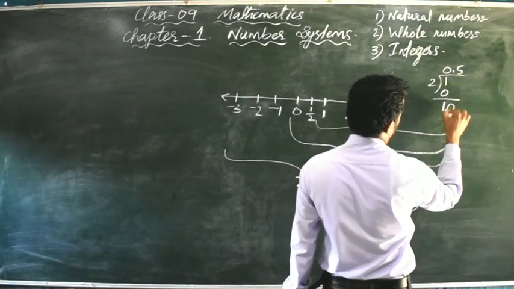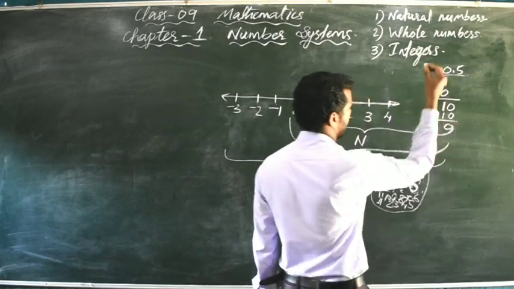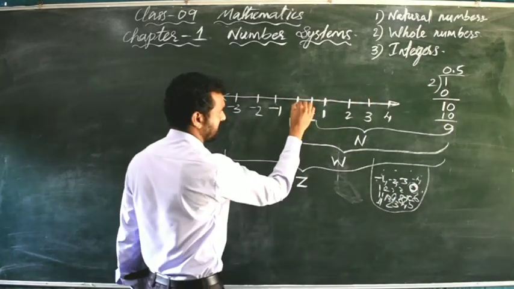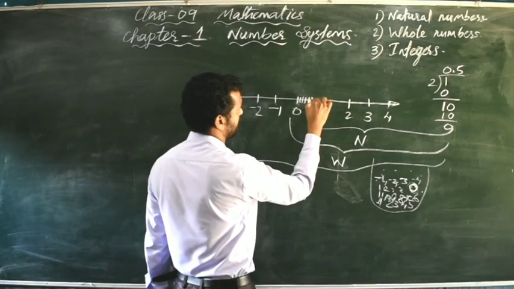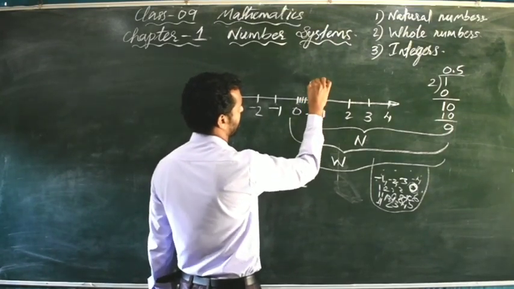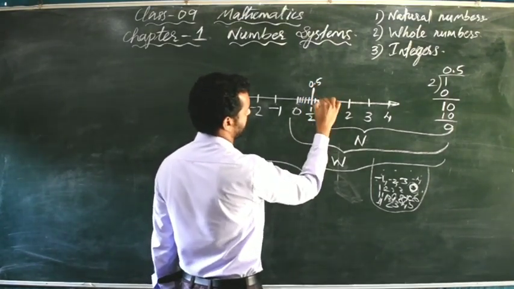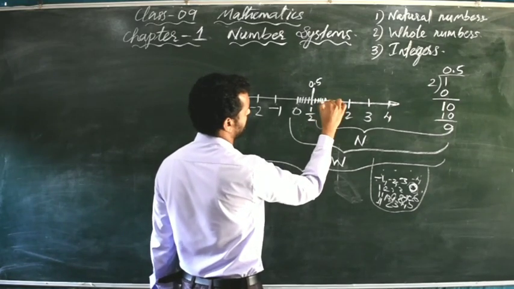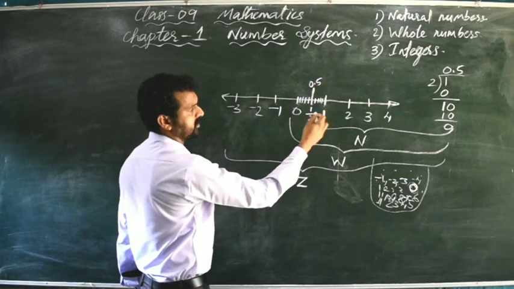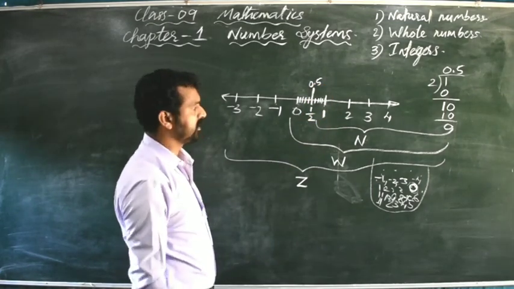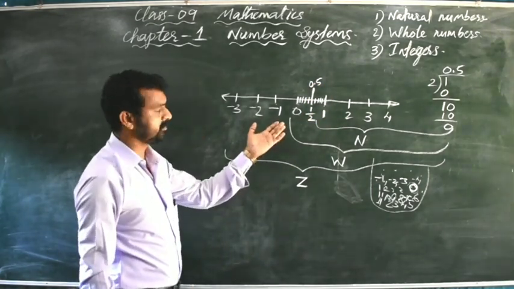2 5s are 10, remainder 0. So 0.5. Here you see after 0, the next line is 0.1, 0.2, 0.3, 0.4. This line is 0.5, 0.6, 0.7, 0.8, 0.9, and then 1 will come. It is like that. So 0.5 means that is 1 by 2 only. So 1 by 2 is there on the number line.